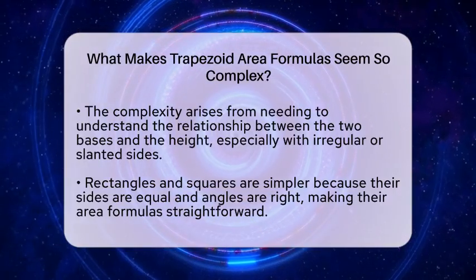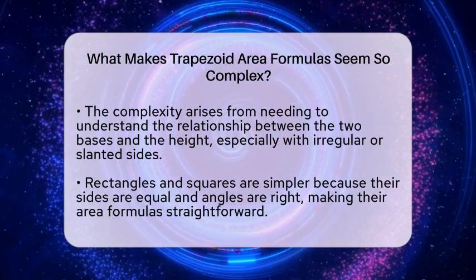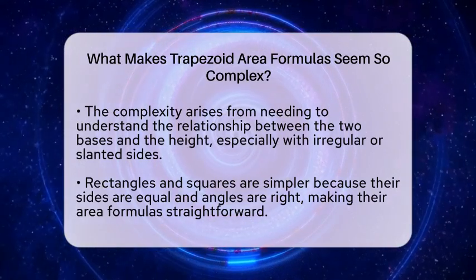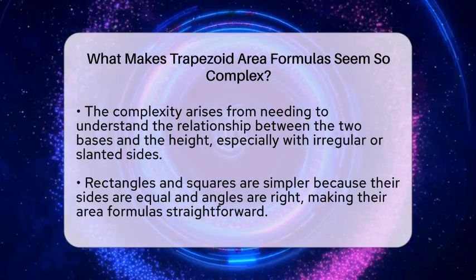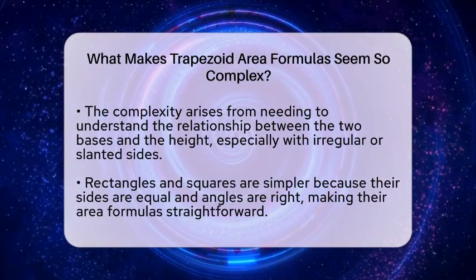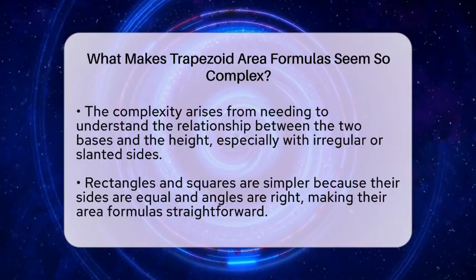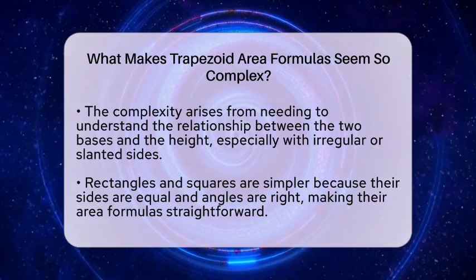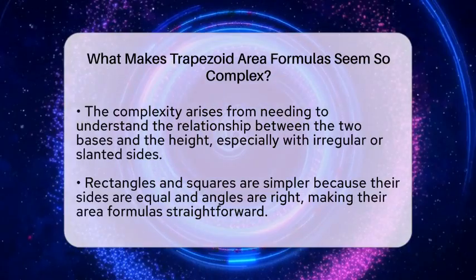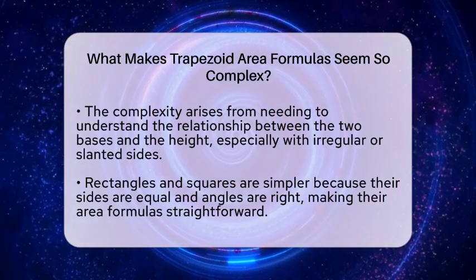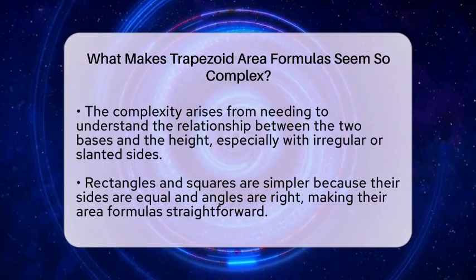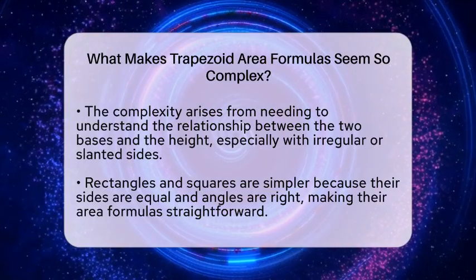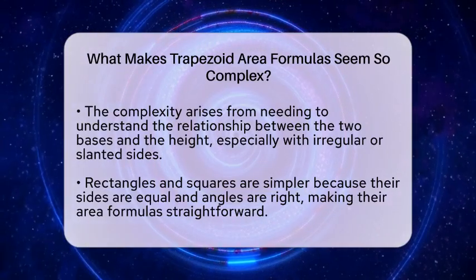Compared to other four-sided shapes, trapezoids seem more complex because of this need to find or understand the height and the averaging process. Rectangles and squares are simple because their sides are equal and right angles. Parallelograms are also straightforward with a simple base times height formula. But trapezoids require you to think about the two different bases and how they relate to the height.